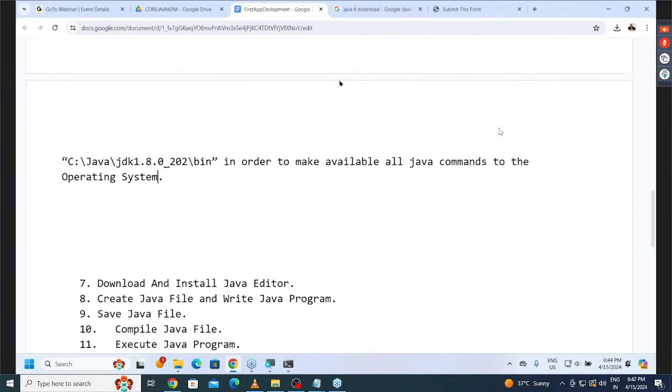For what purpose do we have to do this process here? In order to make all Java commands available to the operating system. The operating system has to execute them if we use any command in command prompt. That's why, to make all Java commands available to the operating system, we have to set the path environment variable. All of you following or not? No response, guys. Are you clear? Are you comfortable?